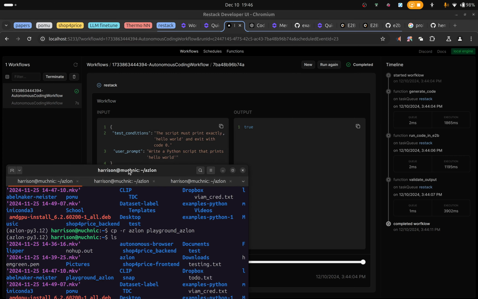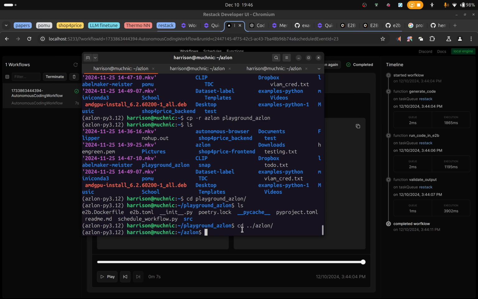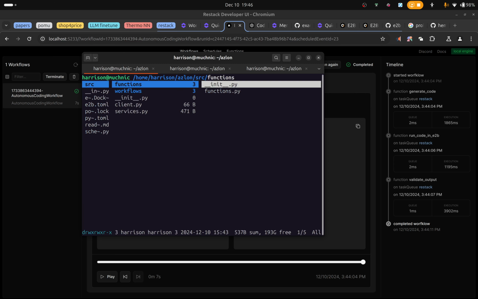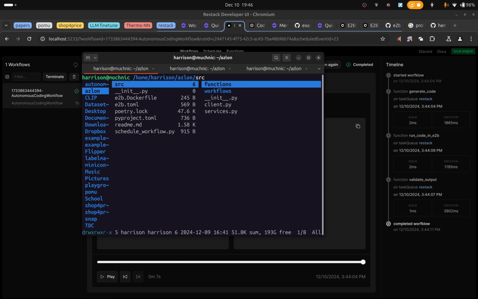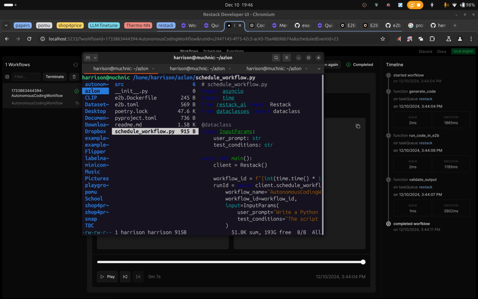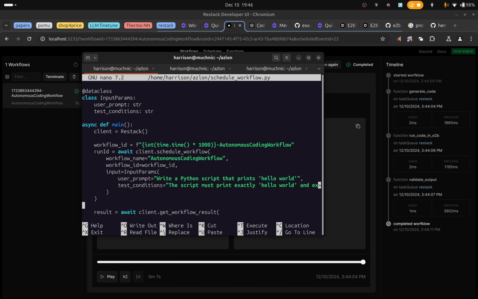I'll show it again by changing the schedule workflow to something else.